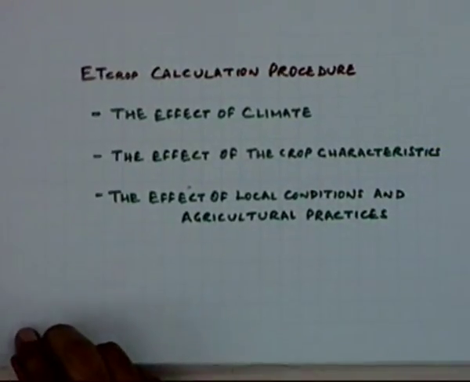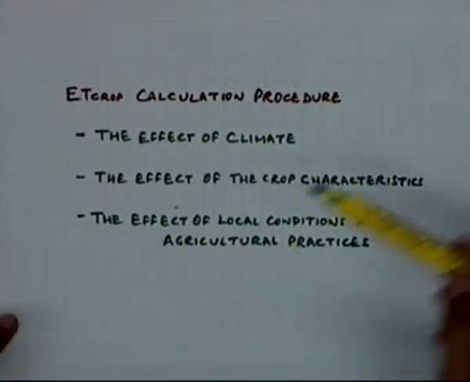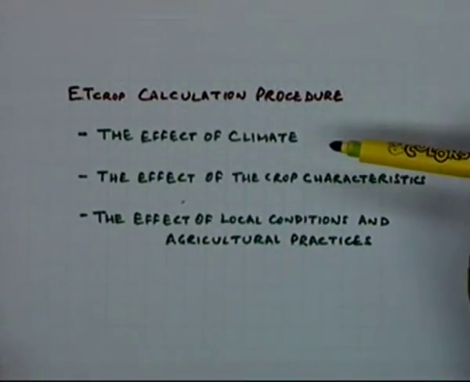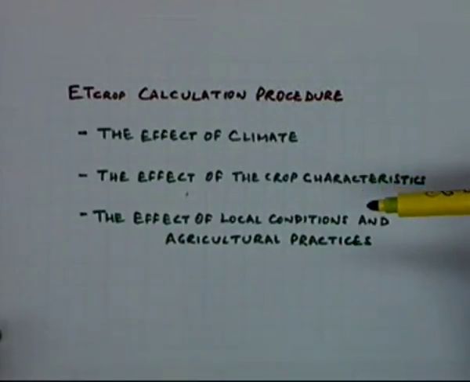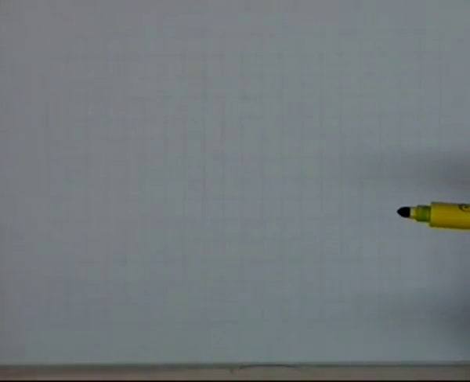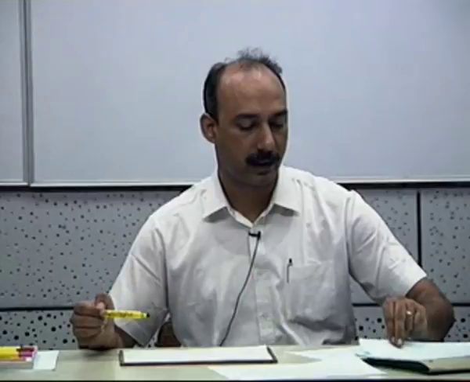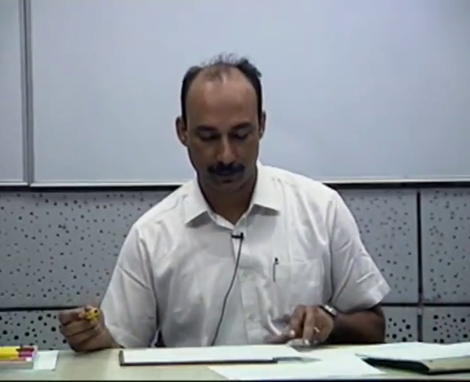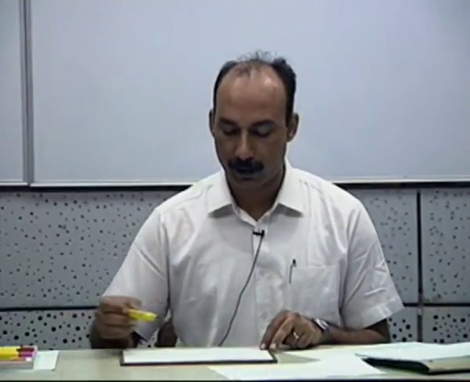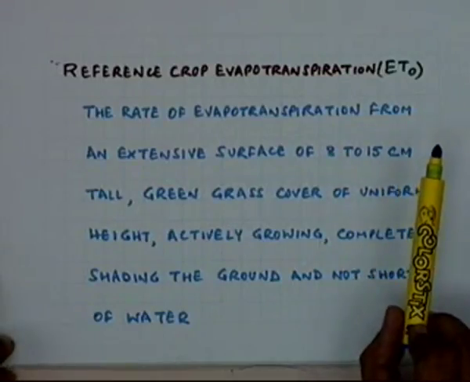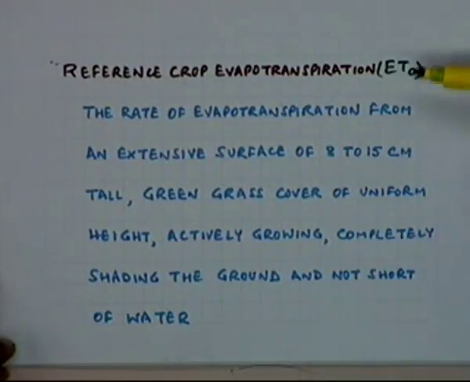With this idea, the FAO recommended a way to do this, and they defined reference crop evapotranspiration, which is termed as ET0 or ETO. You can give any name to this.